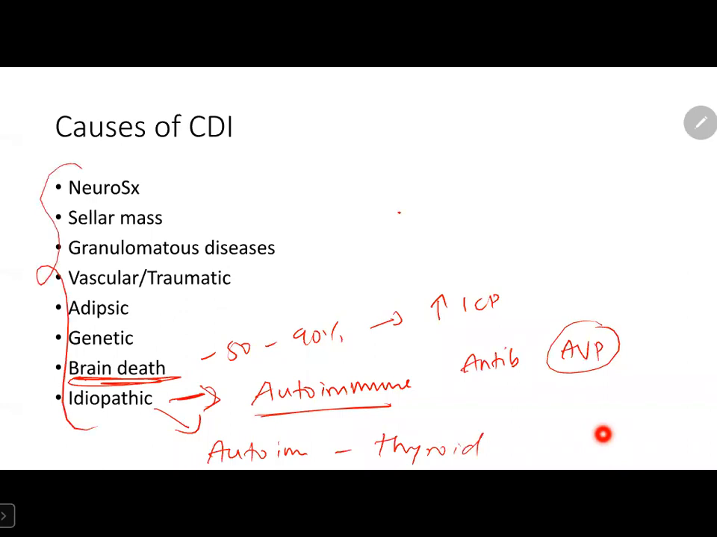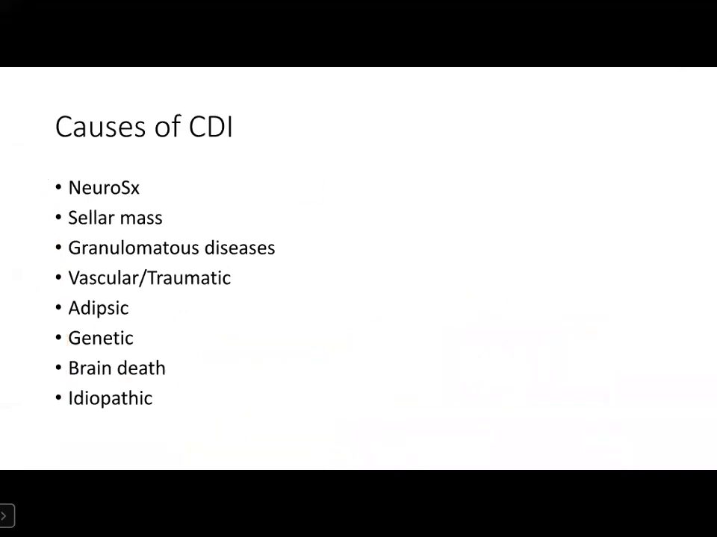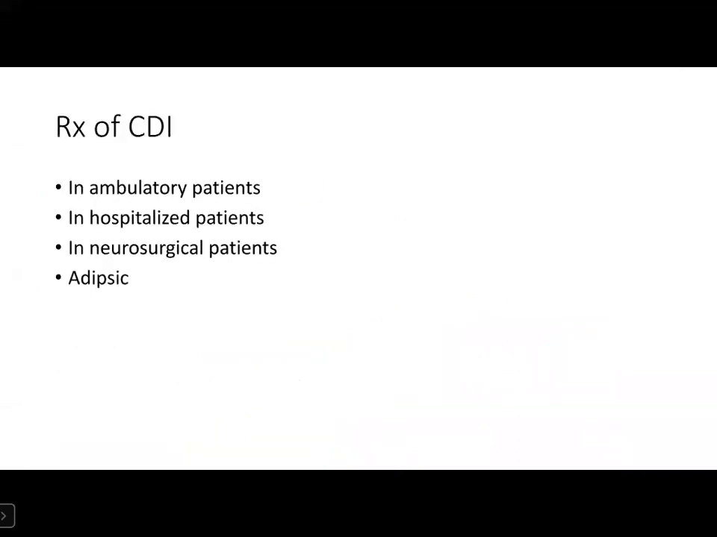So we have discussed the numerous causes of CDI. This is a huge topic. Let's come straight to treatment of cranial diabetes insipidus. So what can we do in ambulatory patients? Remember, these patients are having normal thirst response. So even the water intake in this patient self-regulates.